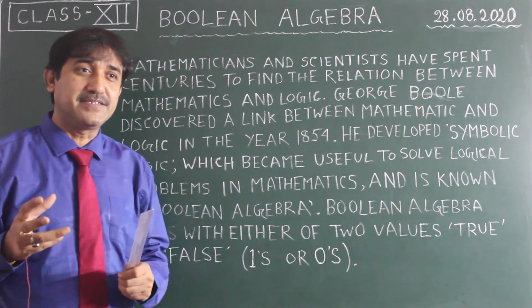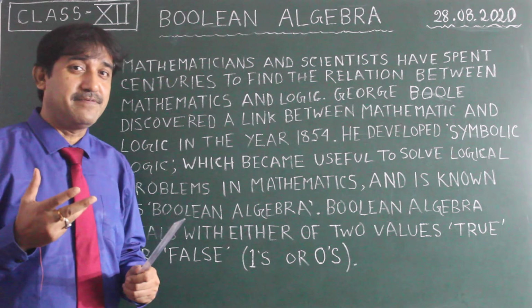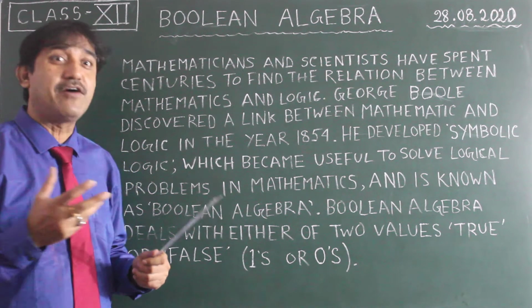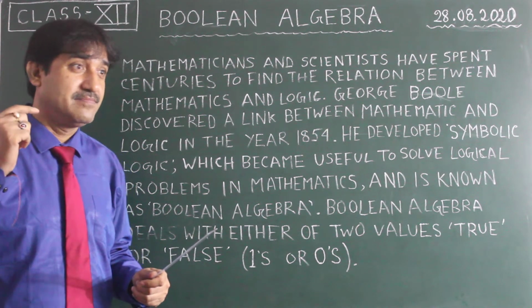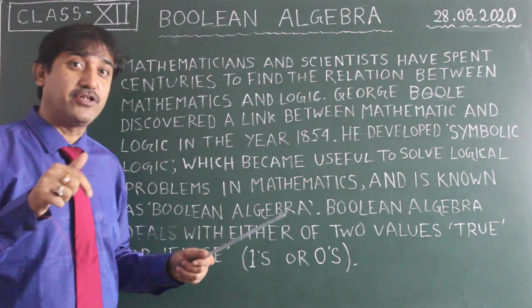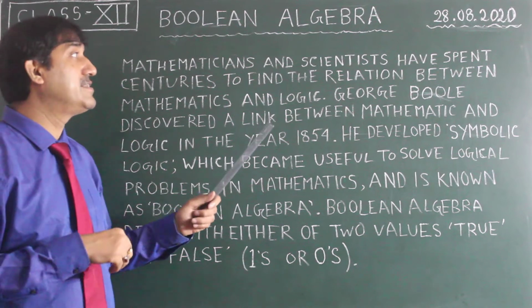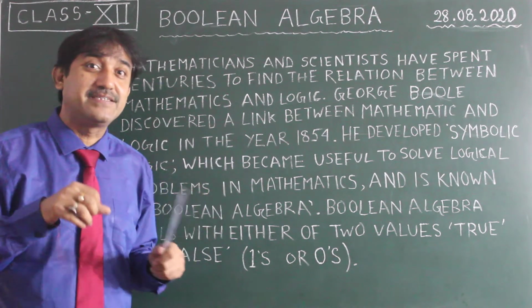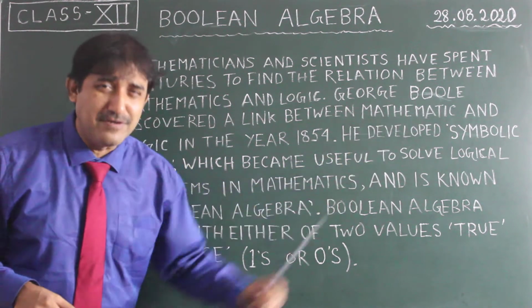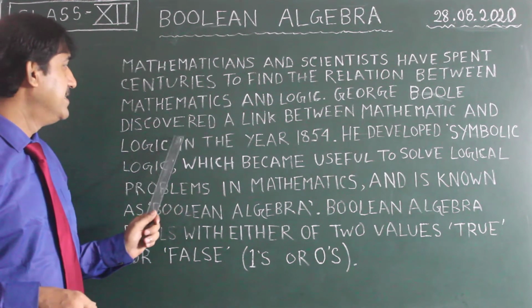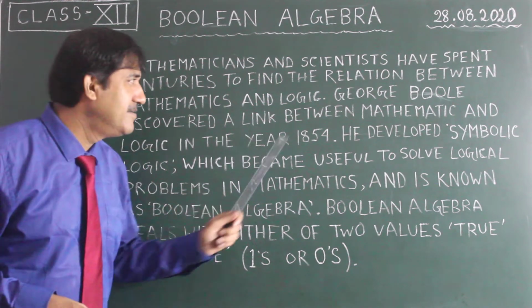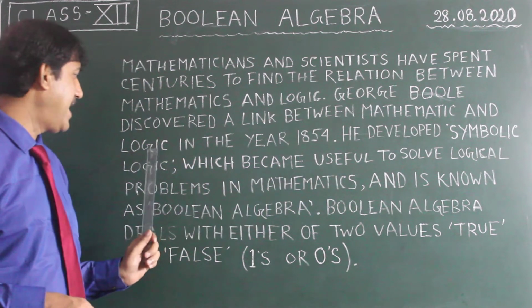And you know logic means your understanding, your way of thinking. And in programming there must be a logic, otherwise you will not be able to do any program. Now the person who brings this is known as George Boole, who discovered a link between mathematics and logic.